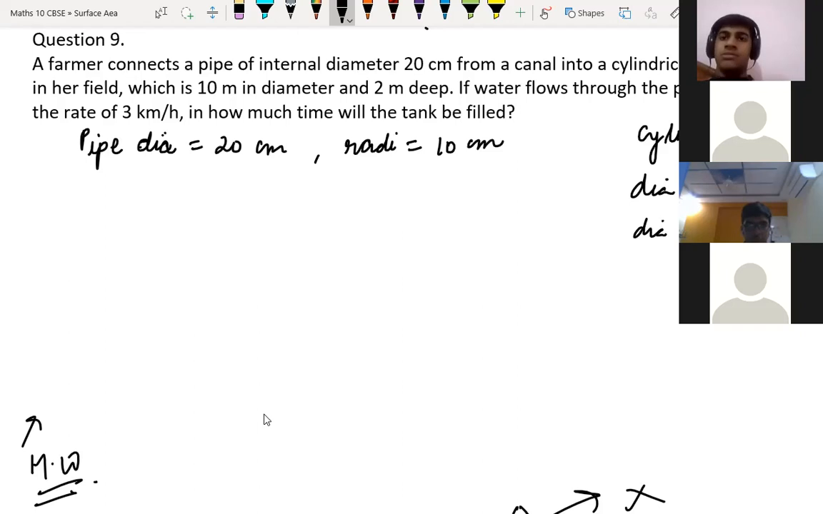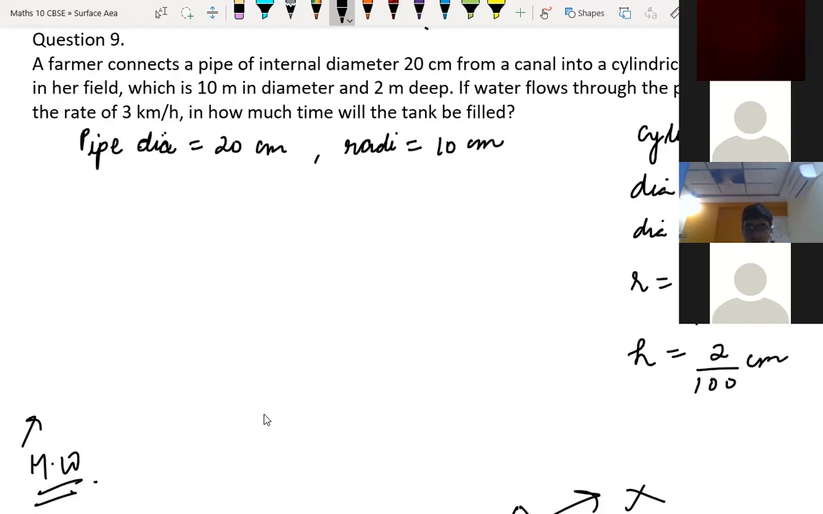Diameter 10 by 200, so the radius, dividing by 2, is 5 by 100, right? Centimeter. And 2 meter deep. So height is equal to what? 2 meter deep means 2 by 100 centimeter deep.